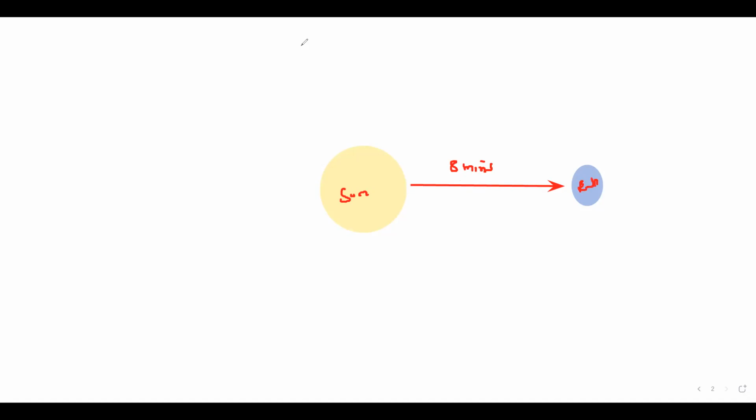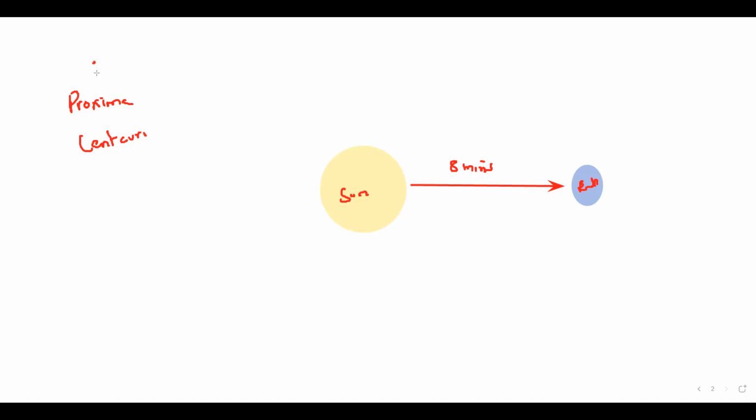The sun is the closest star for us. But the next star, which is Proxima Centauri, is much bigger in size. So how many light years away from us is it?